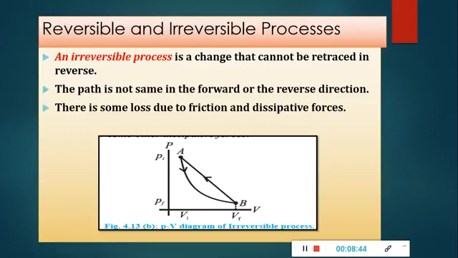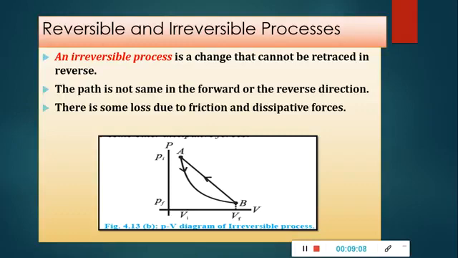So the path of an irreversible thermodynamic process is not the same in the forward and the reverse direction. You can see by the PV diagram the path is different. There is a permanent loss of energy from the system due to friction or some other dissipative force.